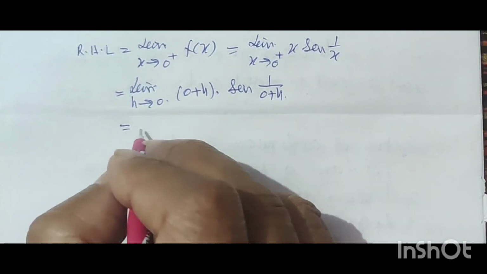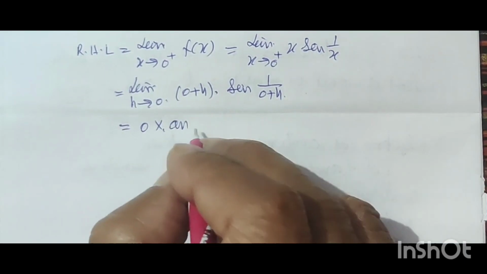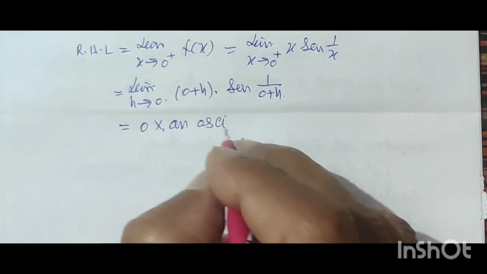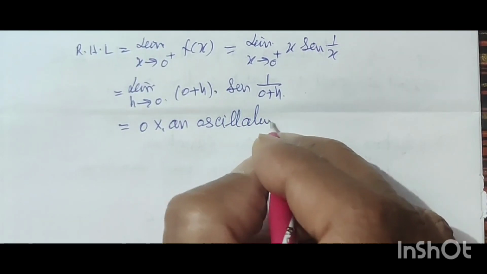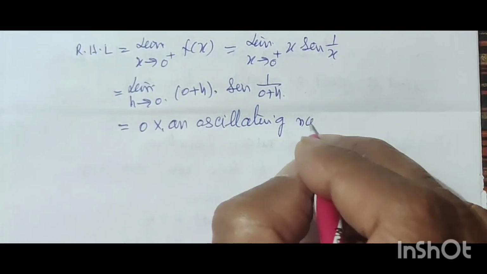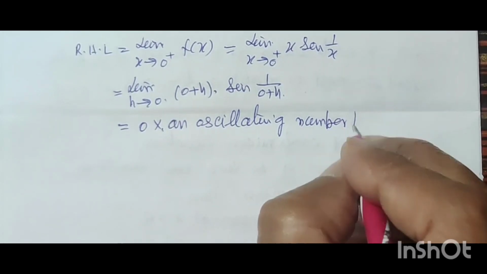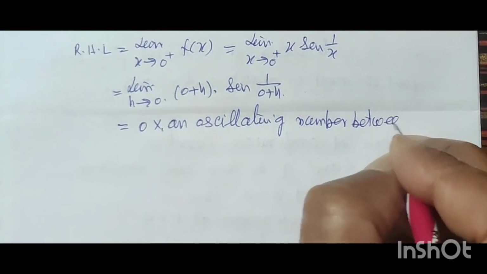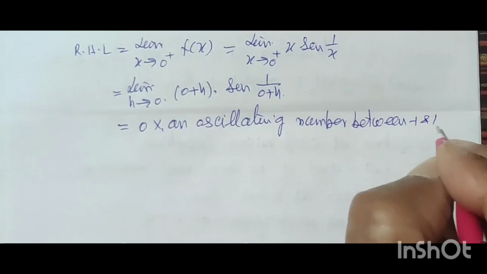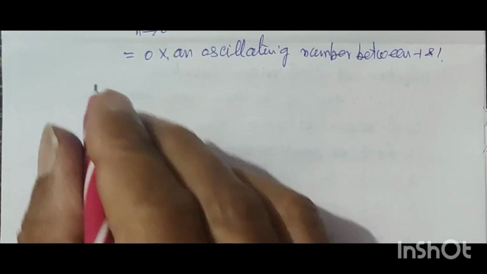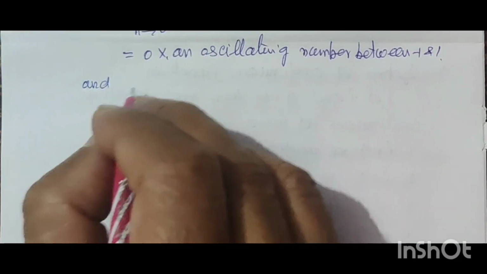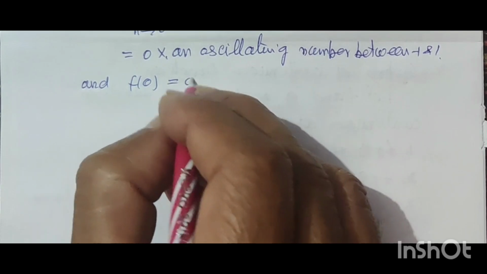This is equal to 0 multiplied by an oscillating number between minus 1 and 1, and f(0) is equal to 0.